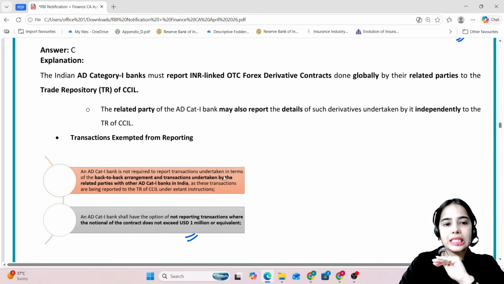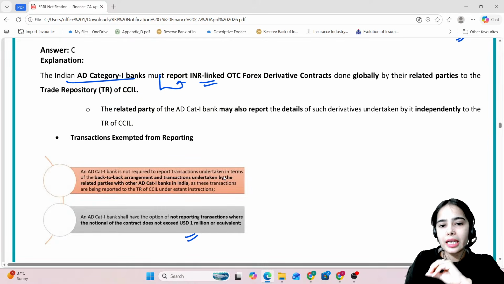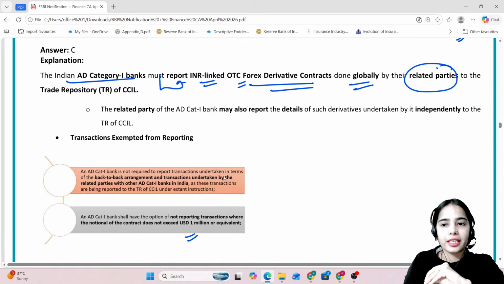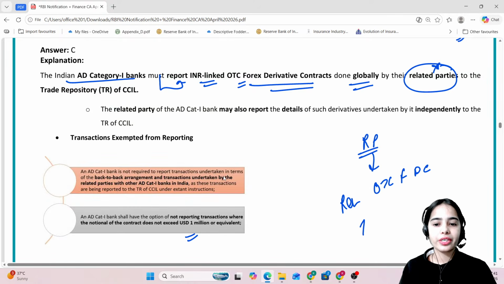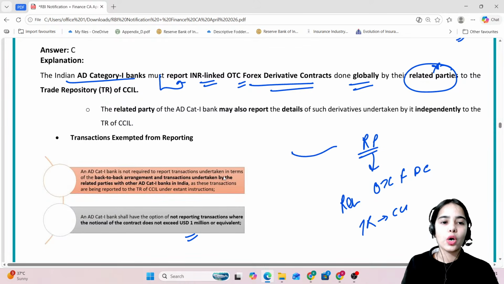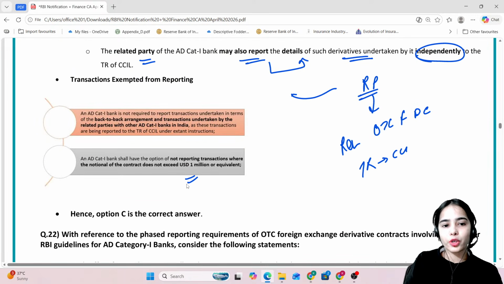So basically the Indian authorized dealer category 1 banks must report the INR linked over-the-counter foreign exchange derivative contracts that is done globally by their related parties. So whatever related parties are doing over-the-counter foreign exchange derivative contracts, that has to be reported to the trade repository of the CCIL by the authorized dealer category 1 bank. The related party may also report the details of such derivatives undertaken by it independently to the trade repository of CCIL. Transactions that are exempted from reporting: back-to-back arrangement, that is authorized dealer category 1 bank.